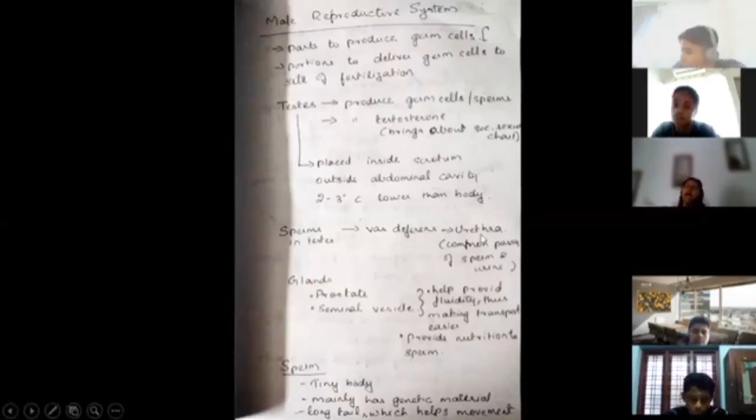Now testis is going to produce the germ cells or sperm, and it is also going to produce testosterone, and testosterone is responsible for the production of the secondary sexual characters, and it is placed outside the abdominal cavity, in the scrotum. Now sperms are produced inside the testis, which is carried through the vas deferens and passed out through urethra. Urethra is a common passage of sperm and urine. Okay, now the glands which are there are prostate gland and seminal vesicle. They provide fluidity, thereby making the transport easier. Also provides nutrition to the sperm.